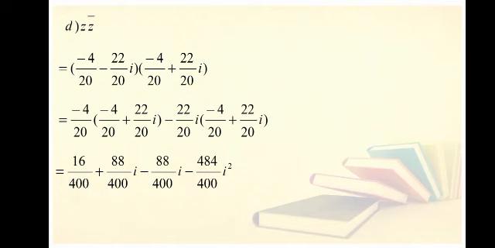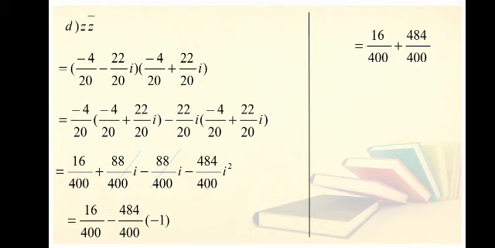Then minus 22 into 22 is 484. Minus plus is minus and iota square. Now 88 over 400 iota and 88 over 400 iota will be cancelled with each other. The remaining term will be 16 over 400 minus 484 over 400 iota square. Iota square is equal to minus 1. Now 16 over 400 plus 484 over 400. Denominators are same. So 16 plus 484 equals 500 over 400. 2 zeros of numerator will be cancelled with 2 zeros of denominator, and the answer is 5/4.